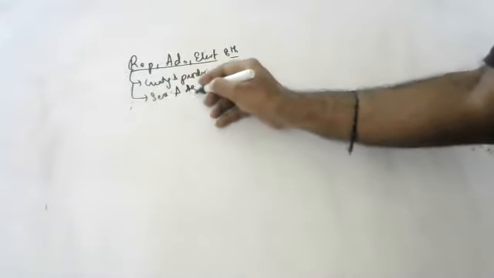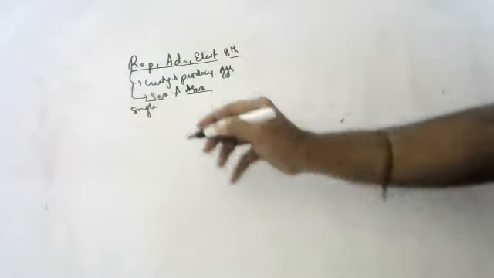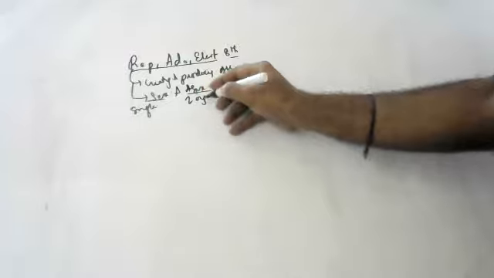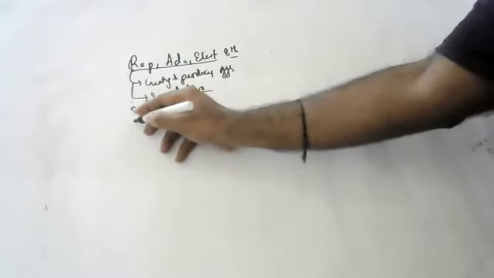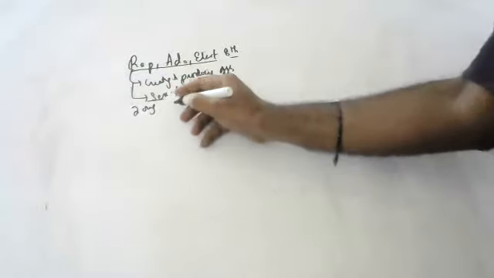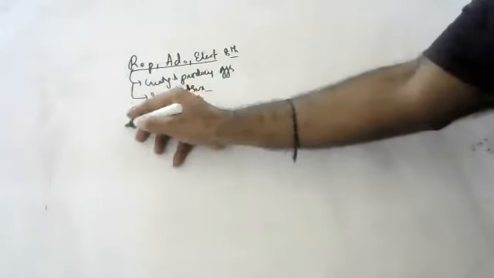Okay, so there are two types of reproduction, sexual and asexual reproduction. What is meant by asexual reproduction? Only a single organism is involved. What is meant by sexual reproduction? Sexual reproduction means two organisms, male and female, are involved. Here only a single organism is involved.